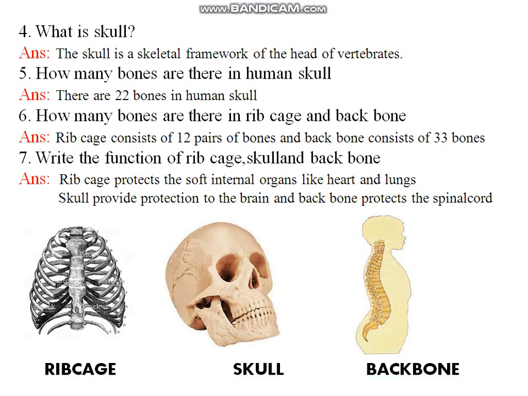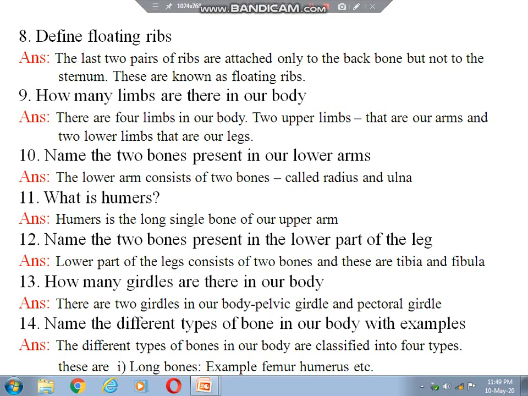Question number 8, define floating ribs. We have learned already that there are 12 pairs of ribs. Out of these 12 pairs of ribs, the last 2 pairs, you just see the diagram of the rib cage.